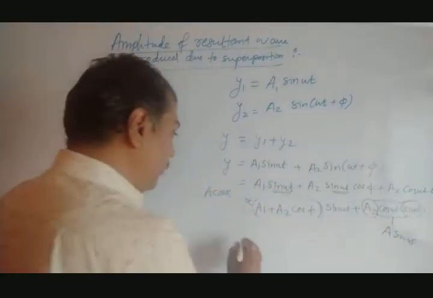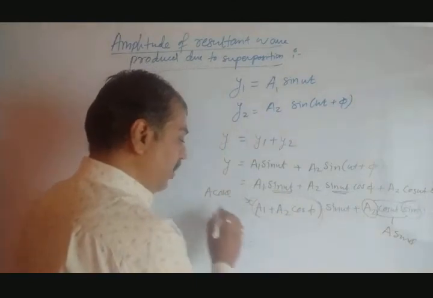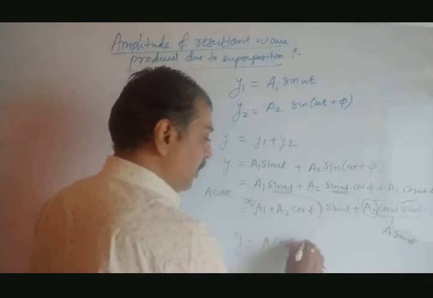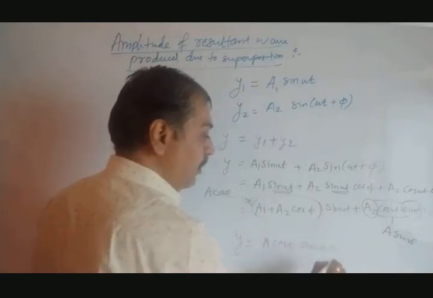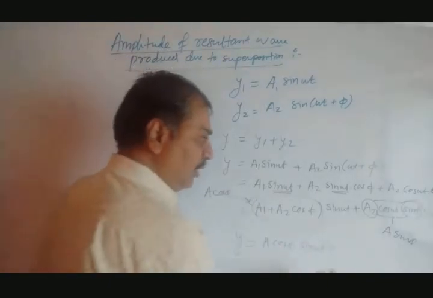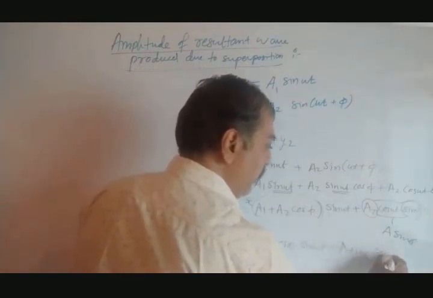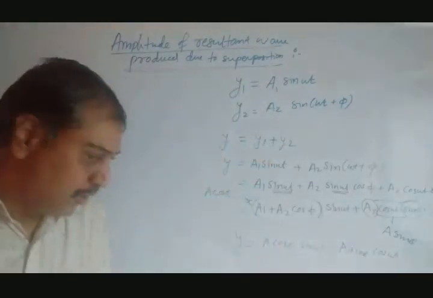Rewrite the same equation. What can you write? y equals a cos theta into sin omega t plus a sin theta into cos omega t.